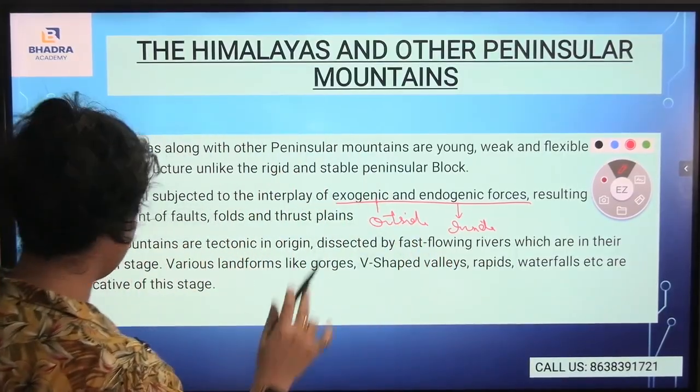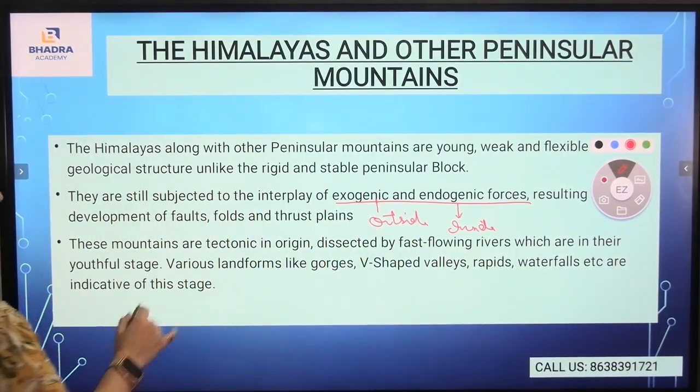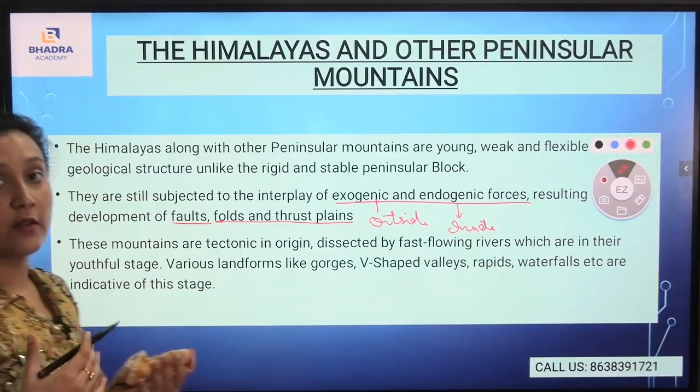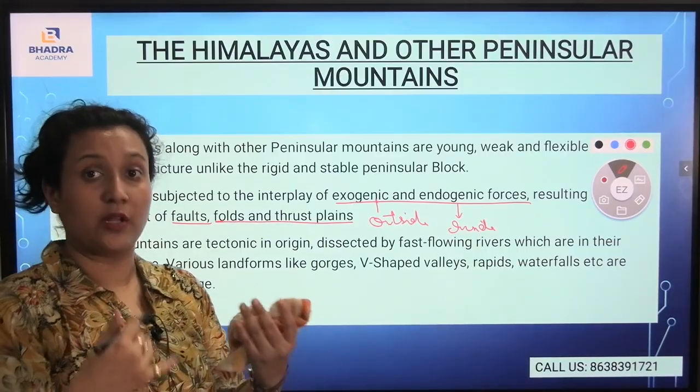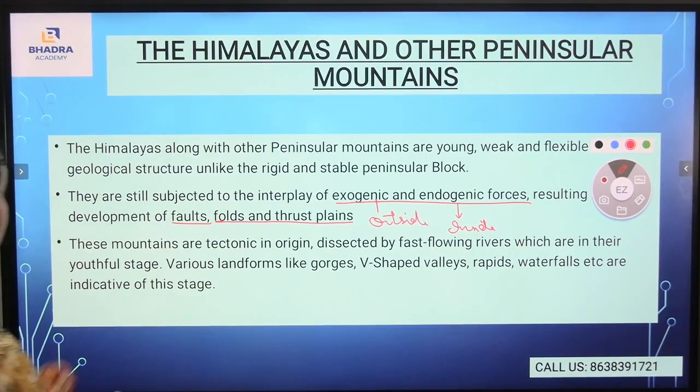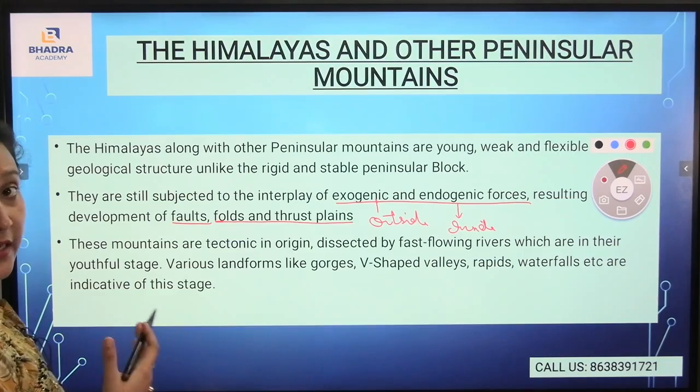Also, because of these exogenic and endogenic forces, there are faults, there are folds, there are thrust planes, which means the changing of the mountain. Now, these mountains are tectonic in origin, dissected by fast-flowing rivers which are in their youthful stage. Various landforms like gorges, V-shaped valleys, rapids, waterfalls, etc. are indicative of this stage.